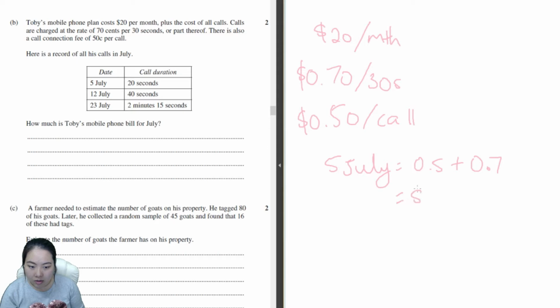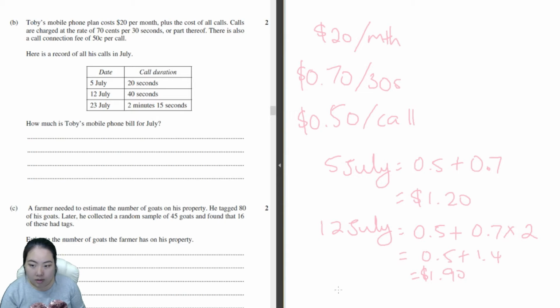And that is $1.20. On the 12th of July, he made another phone call, which means there would be a connection fee. And it's 40 seconds long, therefore it is twice the amount of the 70 cents. Altogether, we get $1.90.